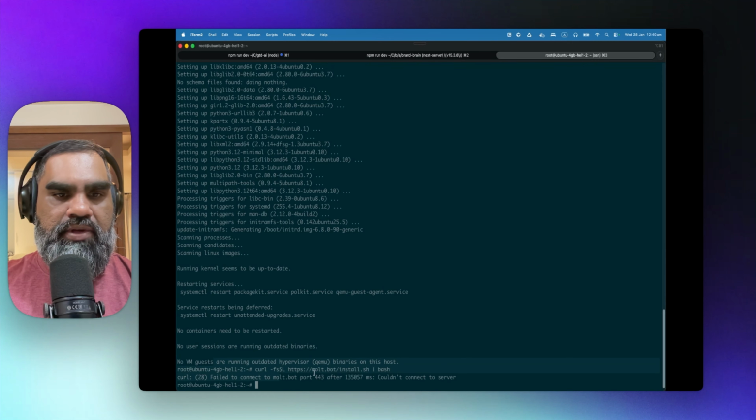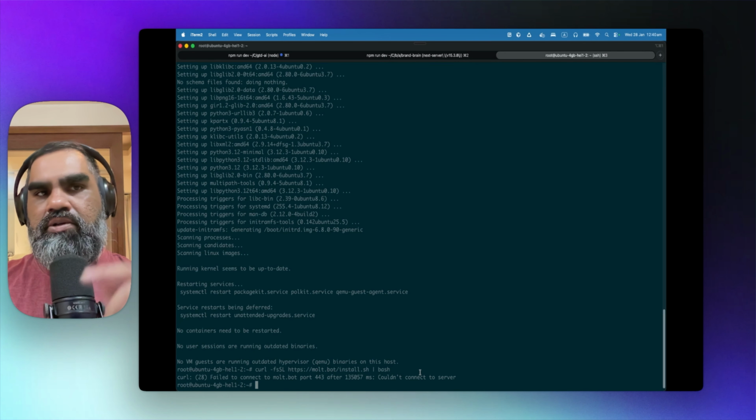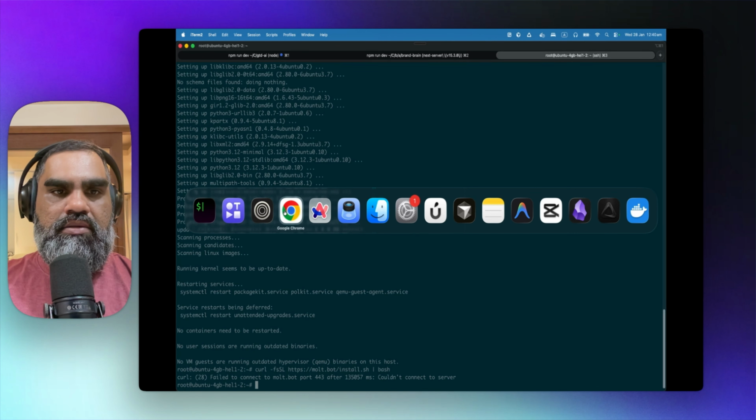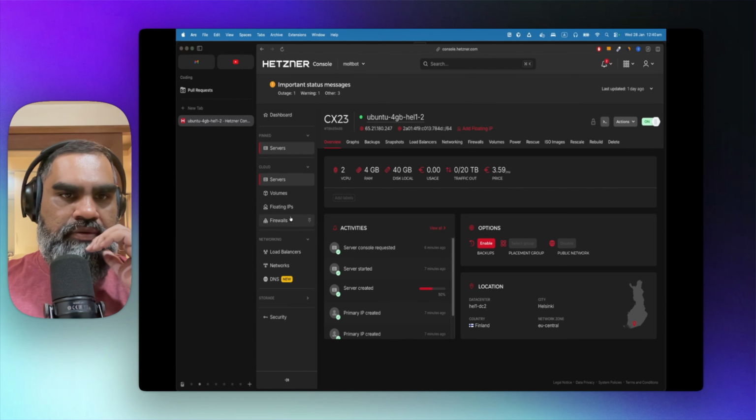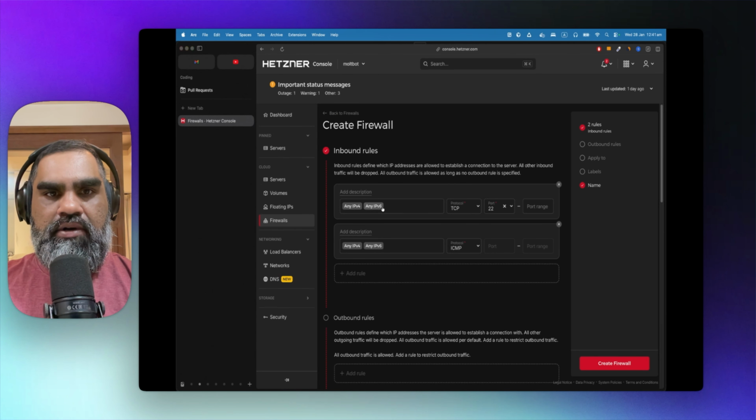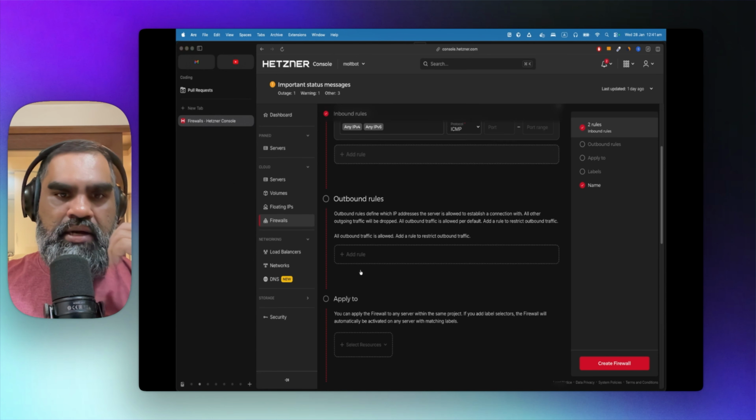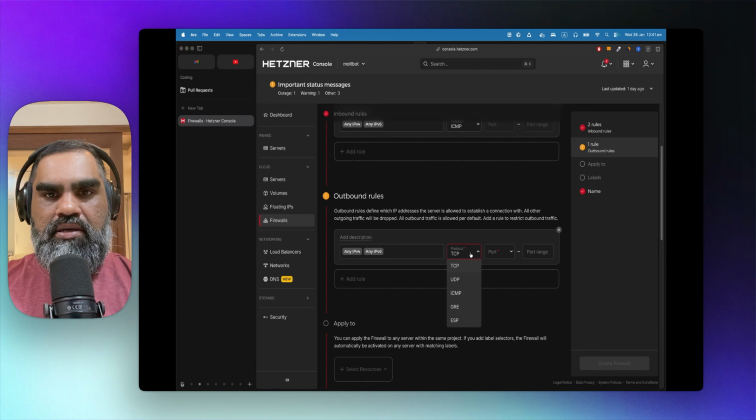All right, that failed because the port is not open. So the outward traffic, we need to open it up. Going back to Hetzner, there are firewalls here, and create a firewall. We need to allow the outbound rules. So we need to add a rule, any, use TCP 443, which is the HTTPS port, SSL port, and add a rule.